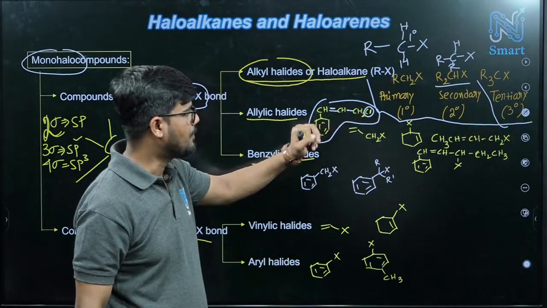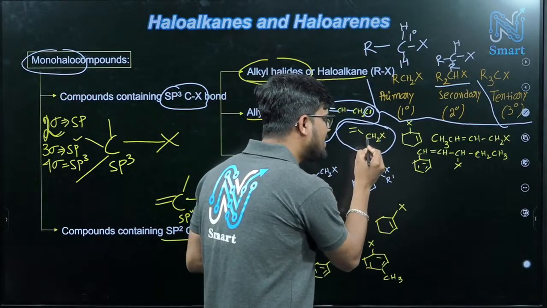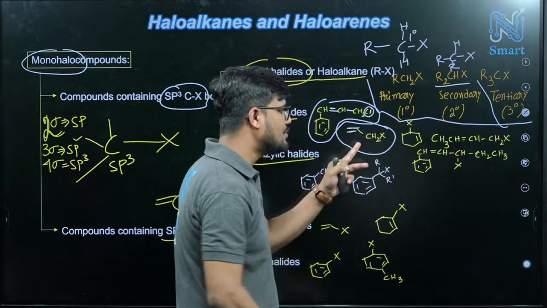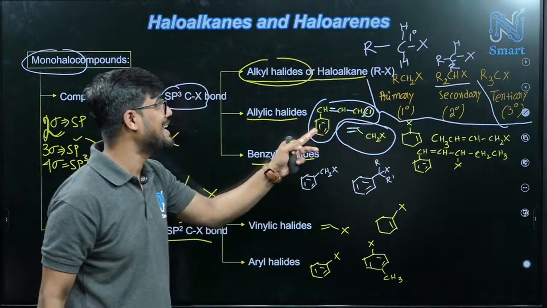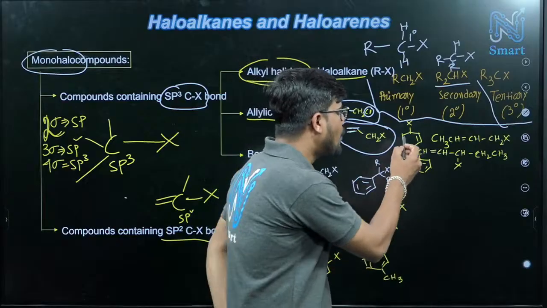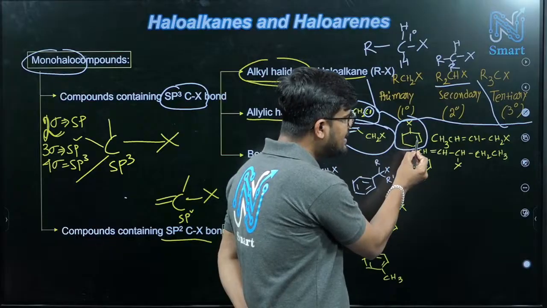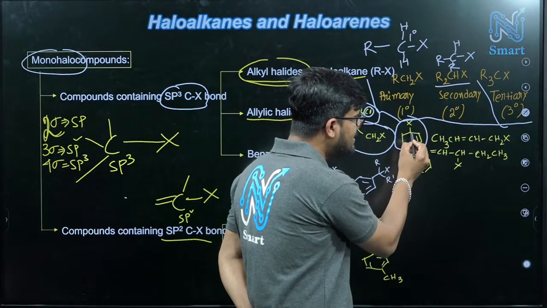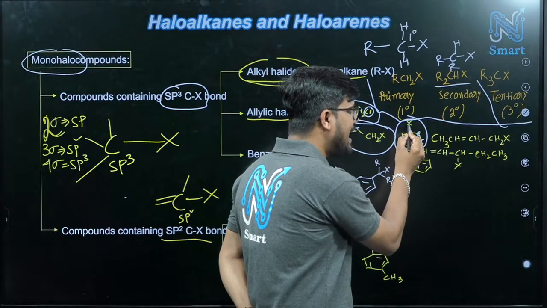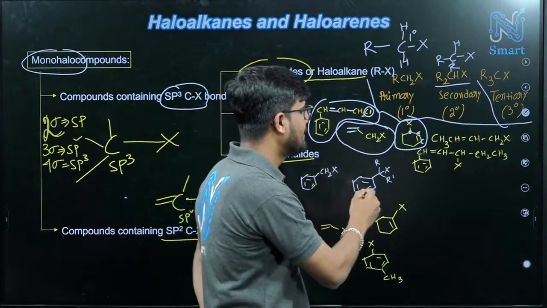The next carbon has the double bond. Here is another structure, CH2X, and after this carbon we have another carbon, right? This carbon has the double bond, so this is also an allylic halide. In this ring-based system, here also you can see the double bond and these carbons 1, 2, 3. This carbon contains the halogen, the next carbon has the double bond, so that means allylic.